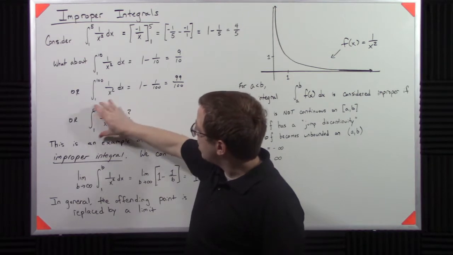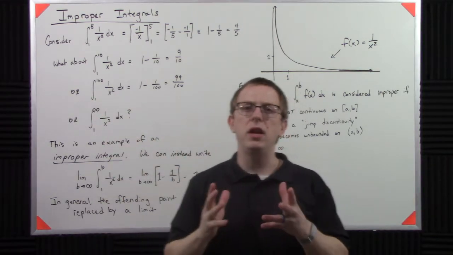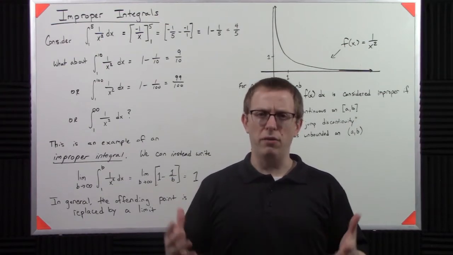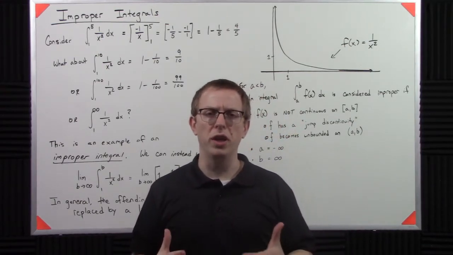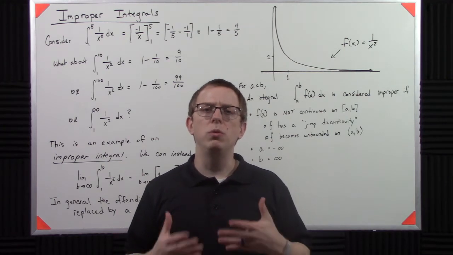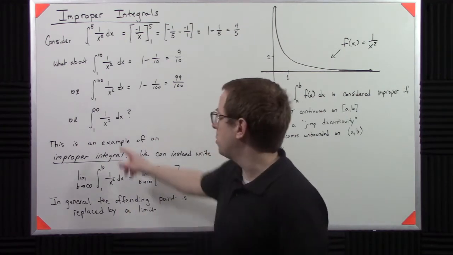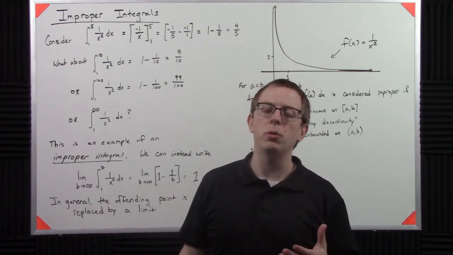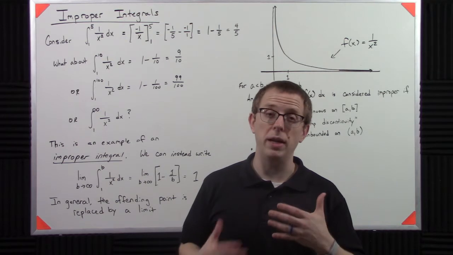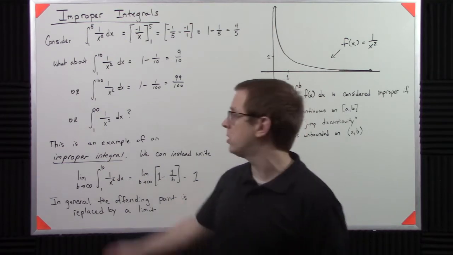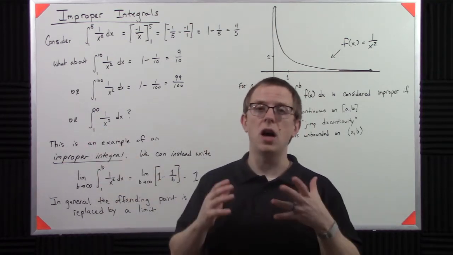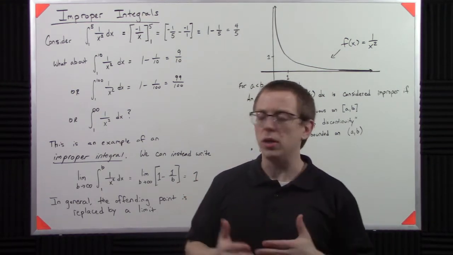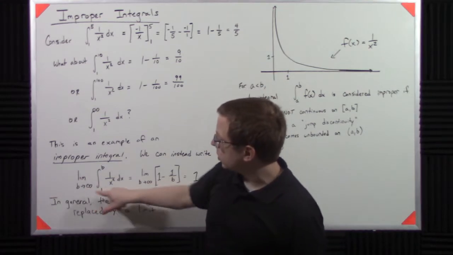So when I set up something that looks like this, now I have an infinity as one of my limits of integration. Well, that's kind of odd, right? That's not a very typical thing to have. So what we do is, this is really a shorthand. When you see something like this, it's called an improper integral. And the reason it's called an improper integral is that by definition of the way a Riemann integral works, this is not defined. This is not a well-defined statement. So it's considered improper, because the proper way to write that is something that looks like this.